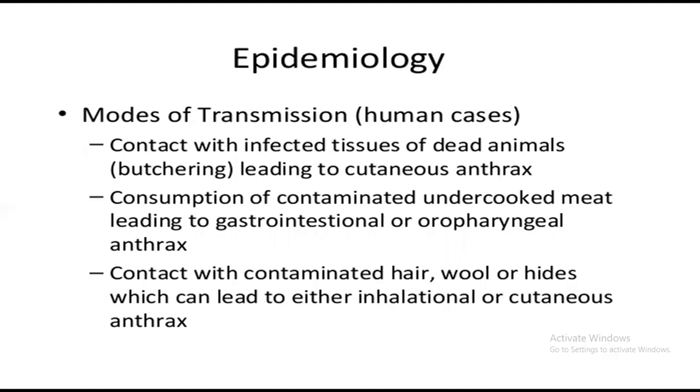And there can be contact with contaminated hair, if an animal is infected with anthrax, or is a host, or we can say a reservoir host of Bacillus anthracis, and there are spores of Bacillus anthracis in its wool, hides, or hair. If it goes through the air and is inhaled by us, then we can get cutaneous anthrax, pulmonary anthrax, or gastrointestinal anthrax. But gastrointestinal anthrax is mainly caused by undercooked meat that contains spores of Bacillus anthracis.